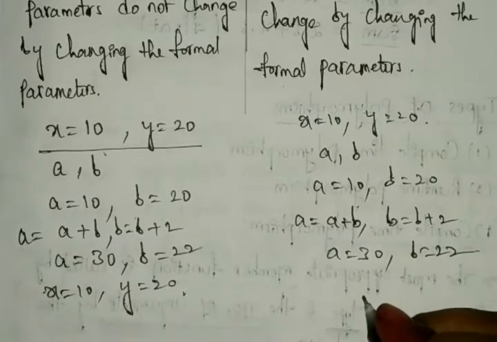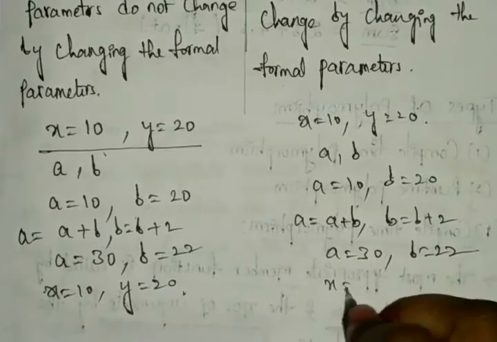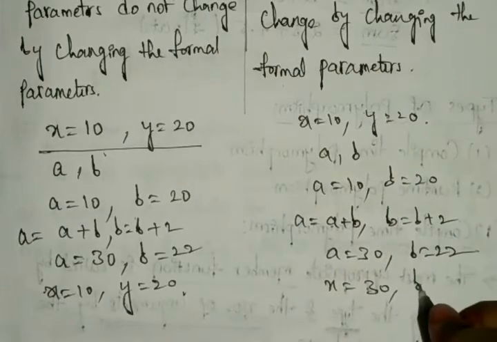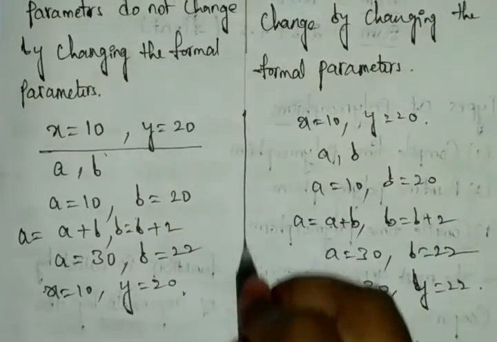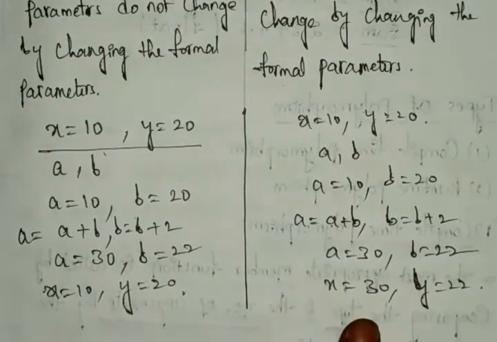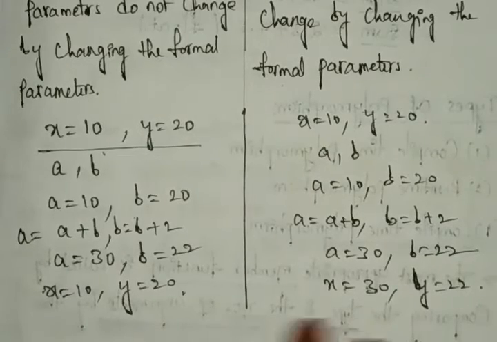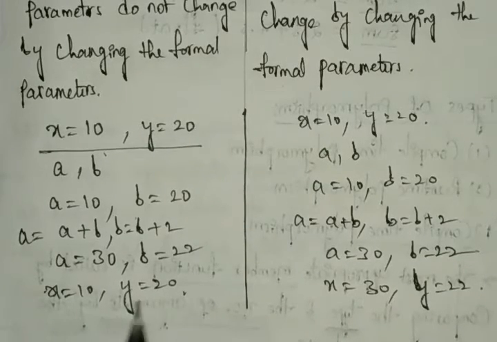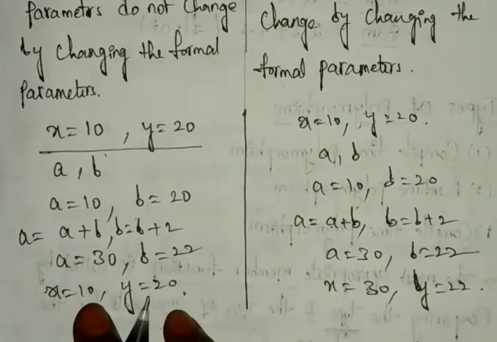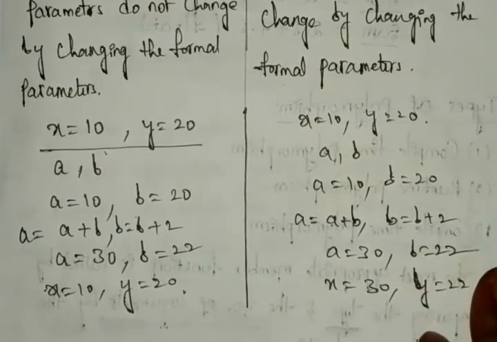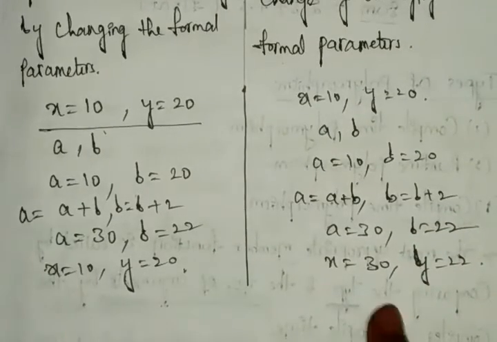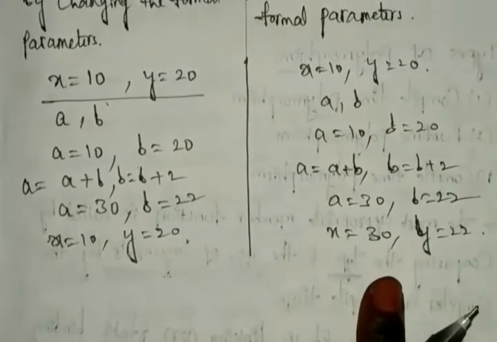How can they change? By the address of our variables, the values can change. So now you can see the values will be x is equal to 30 and y is equal to 22. Okay, like this, the information can change here, whatever values you gave. In call by value, whatever values you gave will not change when you perform operations on the formal parameters. But in call by reference, these values can be changed. There is no change here, and here we have the changes. Okay, you can remember that.